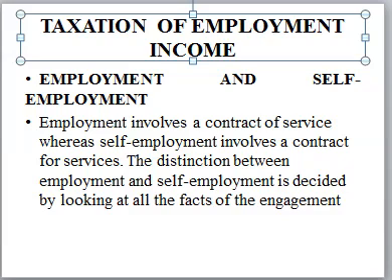So to start, let's look at the difference between employment and self-employment, because this difference will help us to know what we should consider as employment income and what we shouldn't consider as employment. Because in employment income, we tax employment. If it comes to self-employment, that one goes to business income. Now, employment income, or what we call employment, is a contract of service. And what we call self-employment is a contract for services.